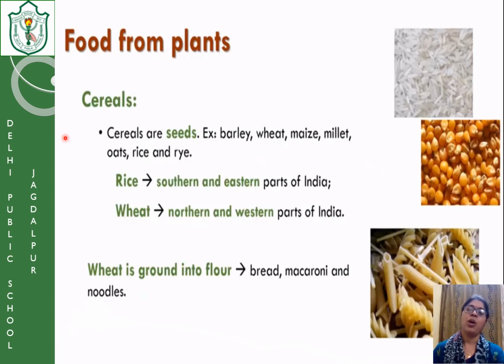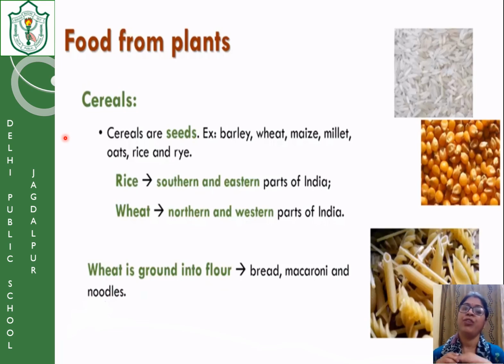Now, the next topic is food from the plants. Before this, I would like to brief you. We get food from different sources. Basically, the sources of food are divided into two categories. One, we get from animals. Second, we get from plants. We get all the fruits, vegetables, cereals from the plants. But from the animals, we get honey, eggs, meat, and milk. So all these things are used together in our diet.